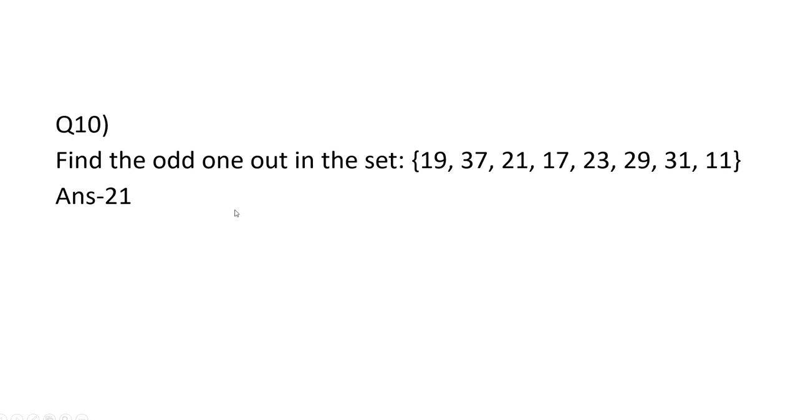Next question, find the odd one out in the set. Here you can see 19, 27, 37, 21, 17, 23, etc. So in this, all other numbers are prime numbers; 21 is not a prime number. So the option will be 21.